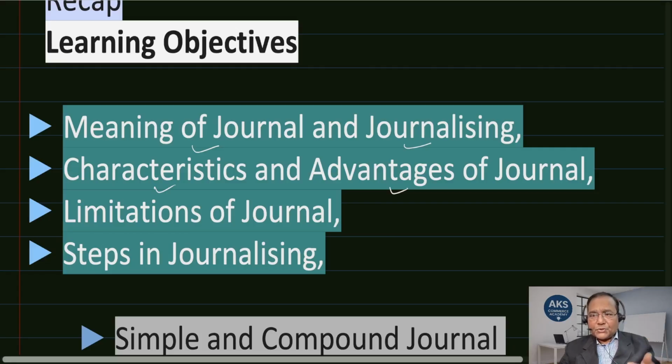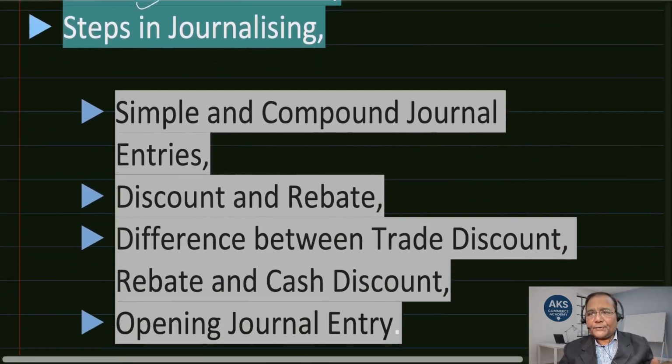It gives us information in a chronological order, and some more advantages we have seen, limitations where it fails a bit. When there are huge volumes or the firm happens to be a big firm, in that scenario journal does not suffice alone, rather subsidiary books are to be prepared. Steps in journalizing, we have seen 7 examples, and prior to that 2 more. So all these may have briefly given you some understanding with regard to the journal.